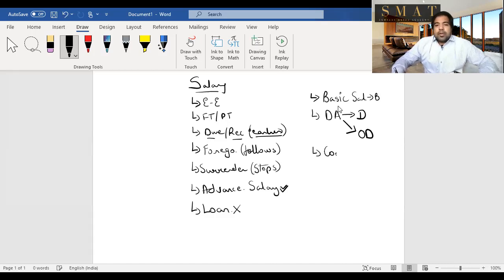Next is commission. Guys, if commission is given as a percentage of turnover, let's say you get 1% commission on the turnover, if that is given in the exam, then that is called C, which is a percentage of turnover. But if it's just given that there's a commission of 50,000 rupees a year or commission of 5,000 rupees a month, then that is called OC. Guys, these are shortcuts only for you and me so that we can ace the exam really well.